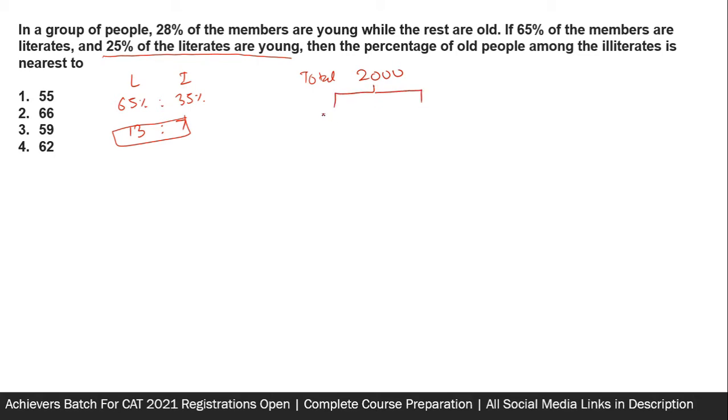Okay, so the first classification is literate and illiterates. So literate is going to be 1300 and illiterate is going to be 700. Now it says that 25% of the literates are young. So young, old, young, old. Had I just taken 20 over here, I would have got 13 as the number of literate people. And when you would find 25% of 13, you will be left with decimals and all. And my philosophy is not to deal with decimals and fractions as far as possible, to be smooth and fast in your solutions. Now, finding out 25% of 1300 is not difficult. It is 325. So this is 975.